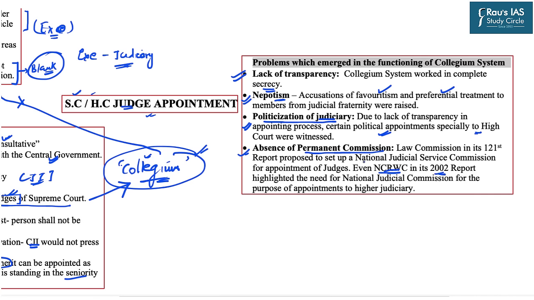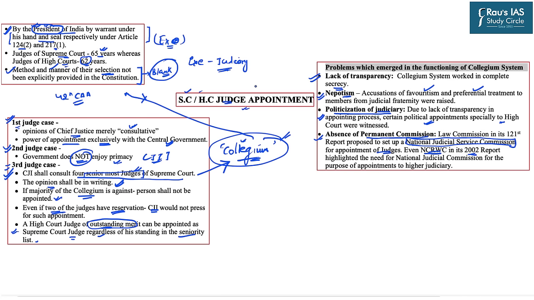pressed for the need of the National Judicial Service Commission for the appointment of judges. They are of the firm opinion that there should be a dedicated body so that the powers are not concentrated in few hands and there is complete transparency in working and functioning while appointing the judges to the higher judiciary. So that was all in relation to the Supreme Court or High Court judges appointment.